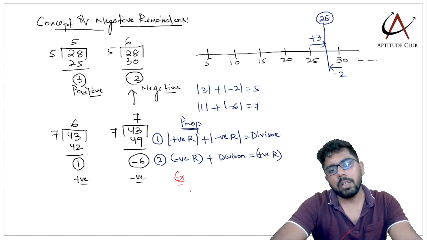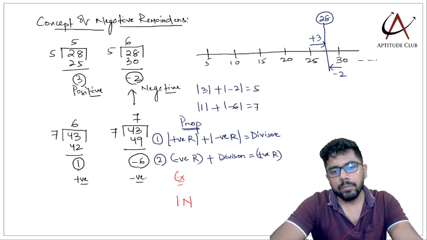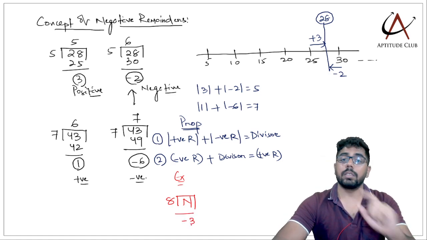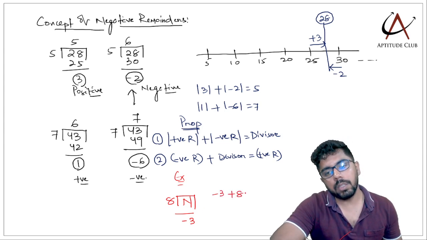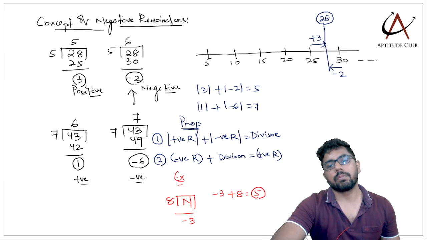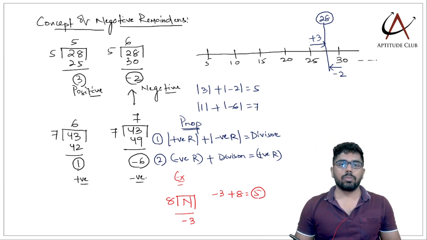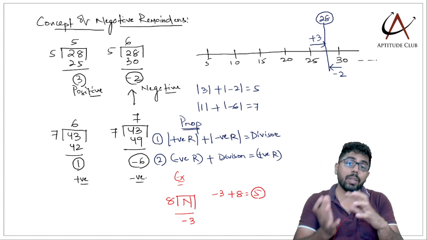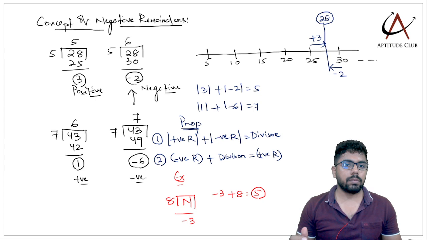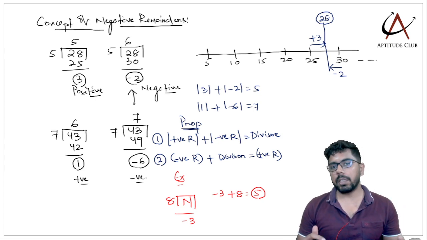For example, there is this number n, which when divided by 8 leaves a remainder of -3. This is the negative remainder. So what is the positive remainder? -3 plus 8, I'll get 5. So to make a negative into a positive, add the divisor; to make a positive into a negative, subtract the divisor. This is what negative remainders are.